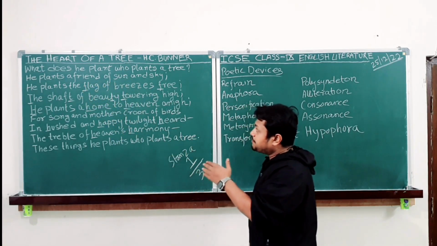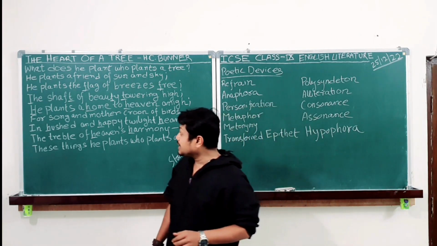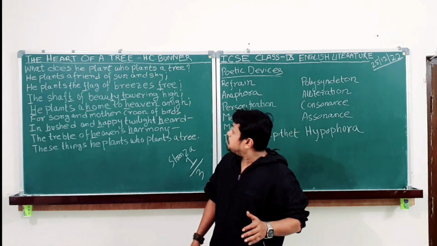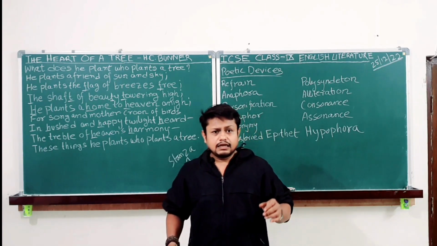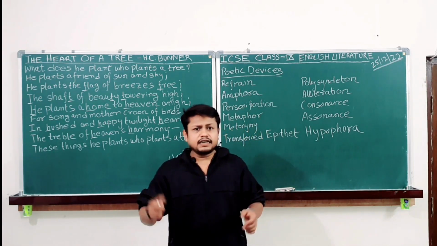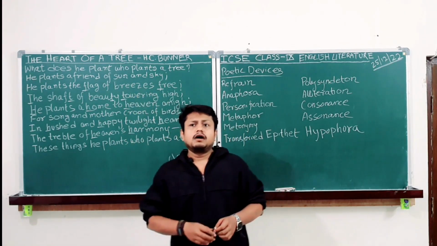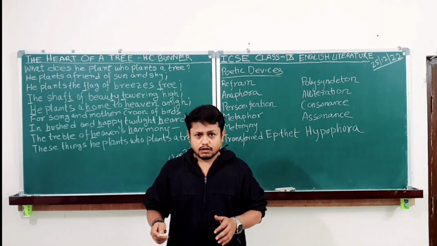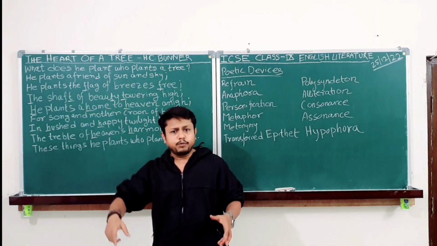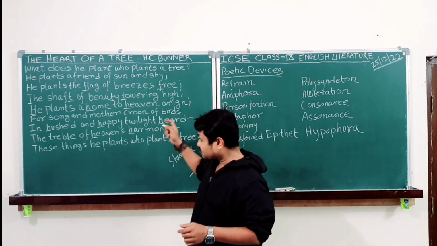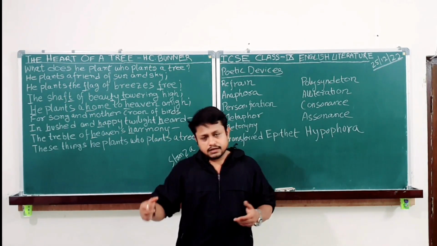Then he plants the flag of breezes free, the shaft of beauty towering high. Now, consider 2 pictures. A picture of a flag moving, fluttering in the breezes freely, and the picture of the branches of a tree, which is supported by the trunk, by the stem. A flag is also supported by a pole or a beam. Shaft means a beam, or here it means a pole.